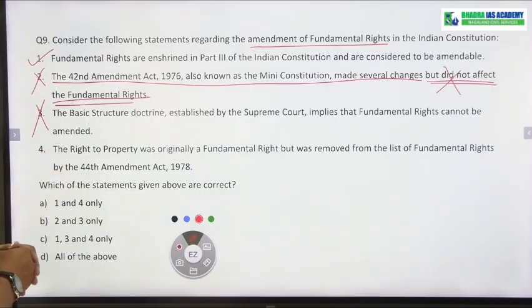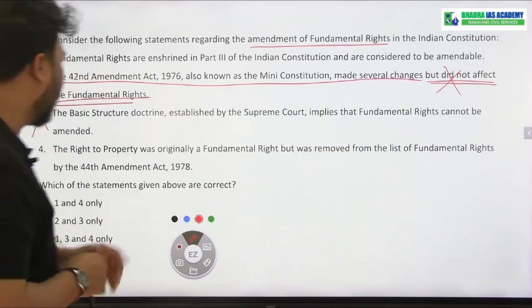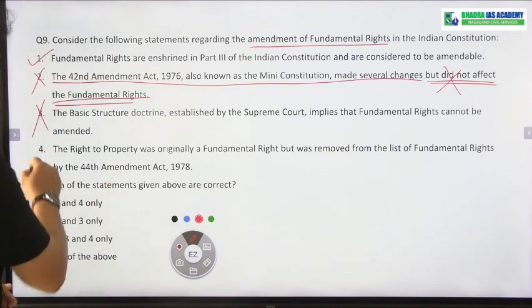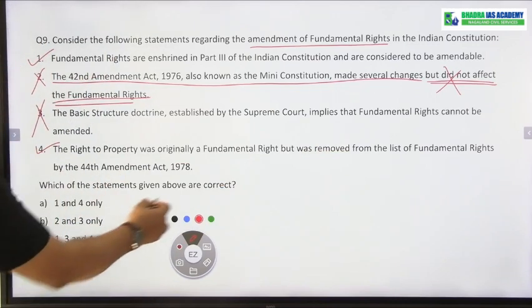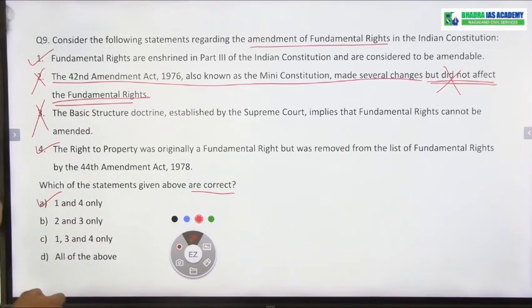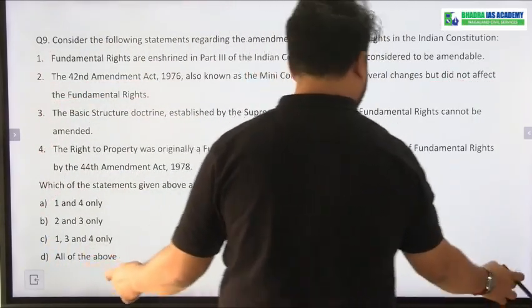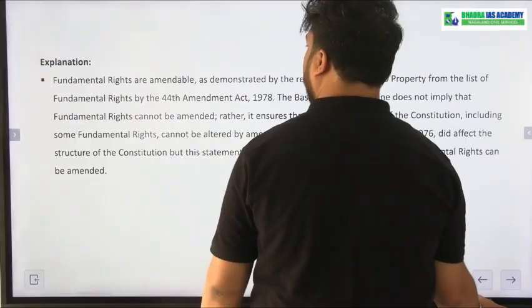The right to property was originally a fundamental right but was removed from the list of fundamental rights by the 44th Amendment. I guess this is a correct statement. So which of the statements are correct? Ultimately 1 and 4 only.